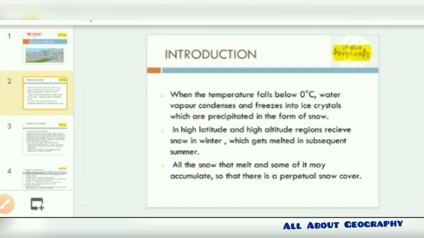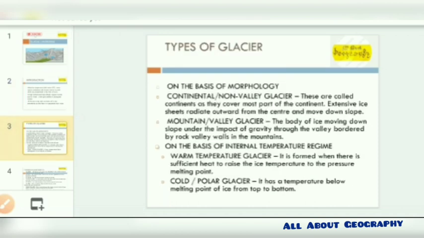It's basically formed in higher altitude and latitude, in the regions which receive snow in winter, and it gets melted in the subsequent summer, and all this snow accumulates and forms a perpetual snow cover.